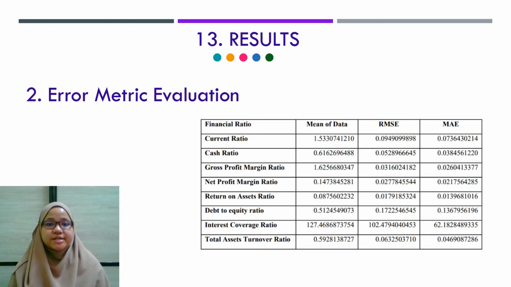The first is that the RMSE value must be less than the mean. Then the MAE value must be less than RMSE, and the third is that there is no significant difference between RMSE and MAE. Looking through the table shown, we can see that all the financial ratios fulfill the 3 rules, and we can conclude that all the models are able to forecast correctly.